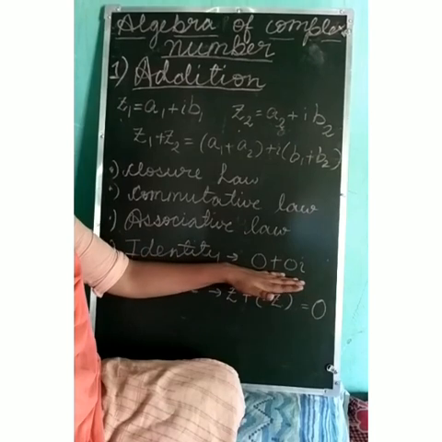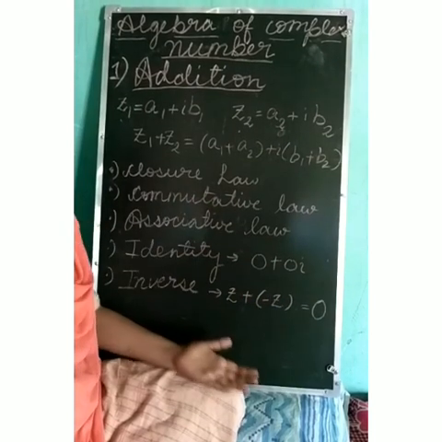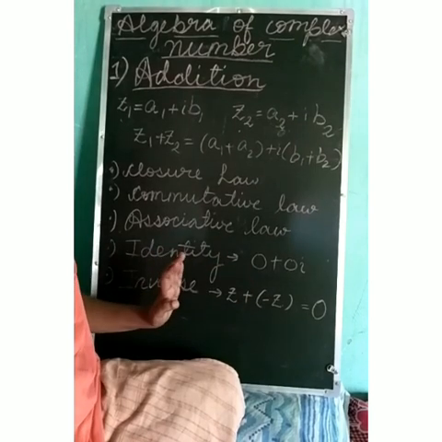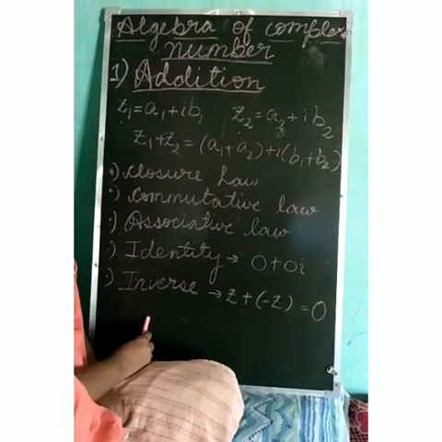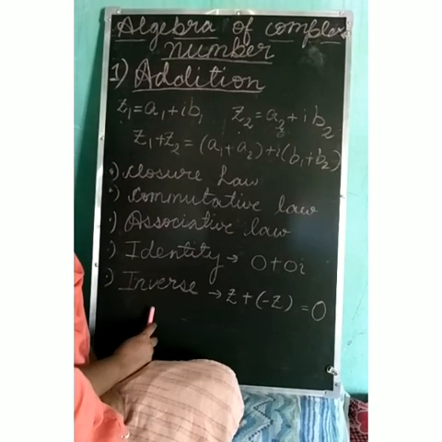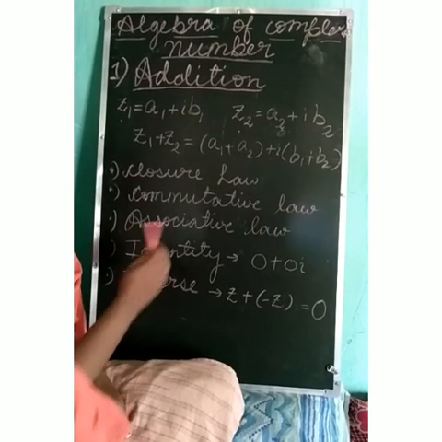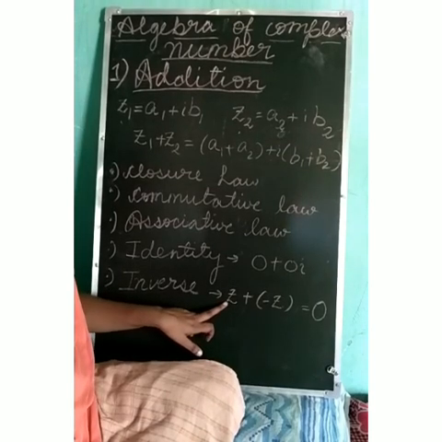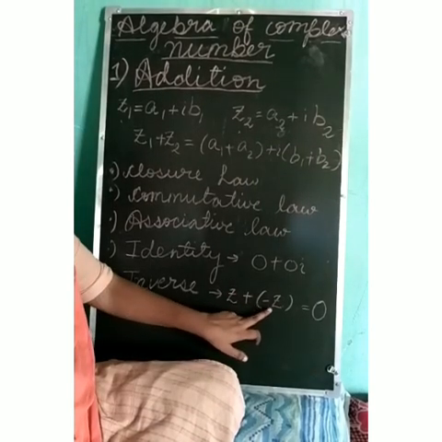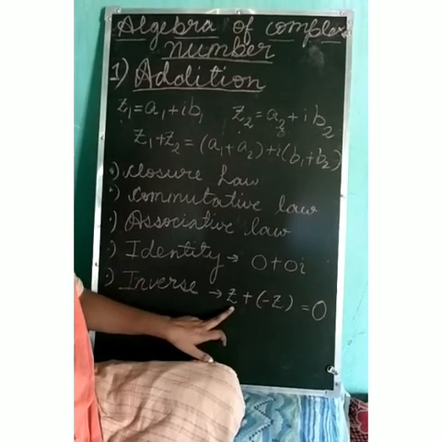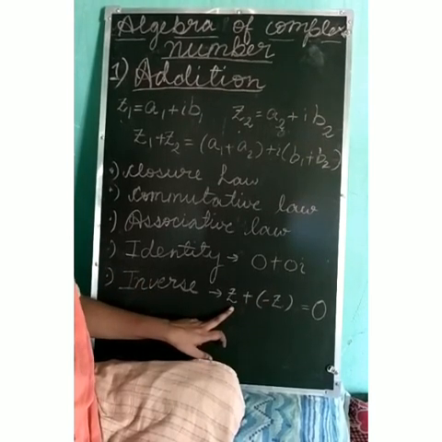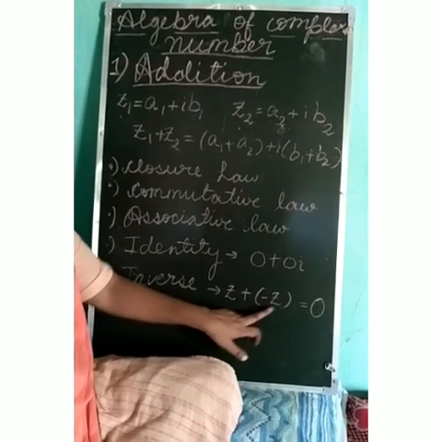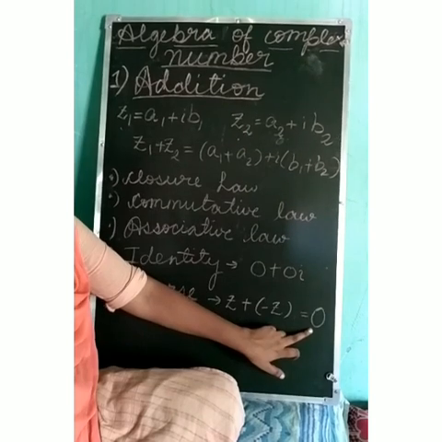0 plus 0i is the identity, जिसको कि हम किसी भी अगर कॉम्प्लेक्स नंबर के साथ ऐड करते हैं then we are going to get the same value. Last but not least, the property for addition is existence of inverse, that is in this case additive inverse. So obviously for each complex number z there exists a negative of that complex number. Like if we have a complex number z, then there exists a negative of that complex number, that is minus z, such that adding both we get the identity, that is 0.